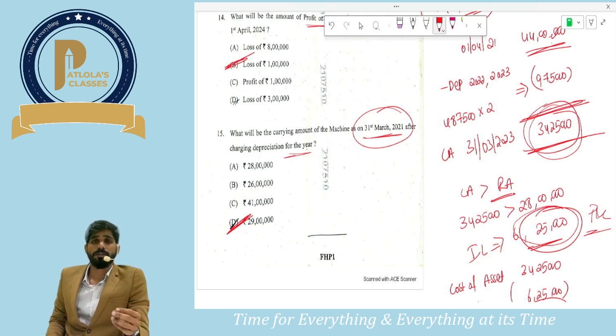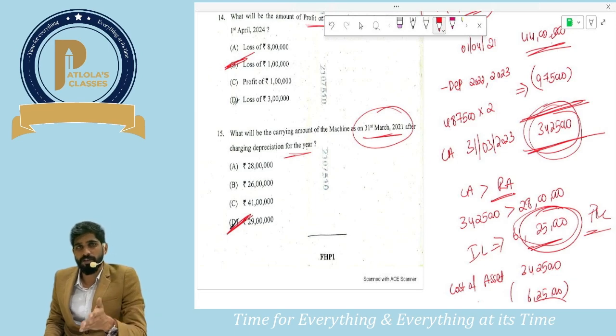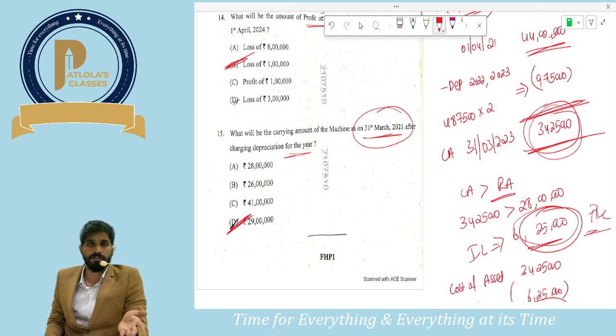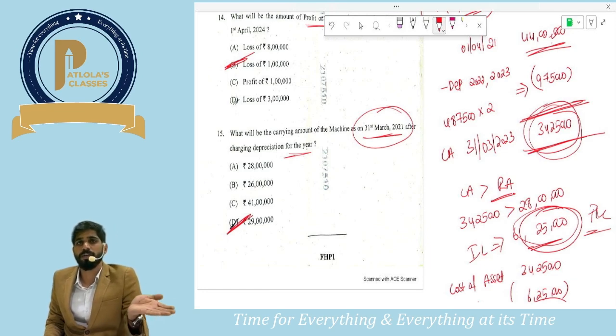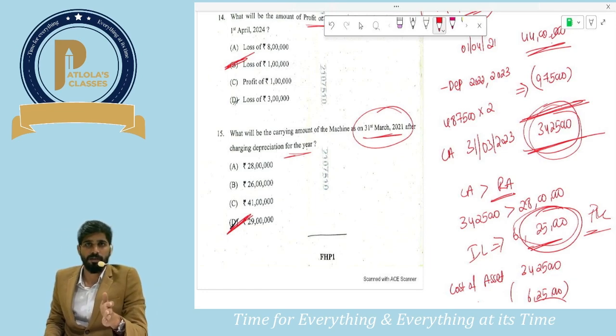Guys, one thing, if any of your answers have gone wrong and you have watched this video, don't be demotivated. You have the remaining 5 papers to correct the mistakes. Just make sure that you are not repeating the mistakes in the next exam. But don't get demotivated. Don't keep thinking about this. Don't discuss the paper with your friends. Prepare well. Give your 100% for the next exam. And whatever 1 or 2 marks you have missed here, you can cover in the next exam.